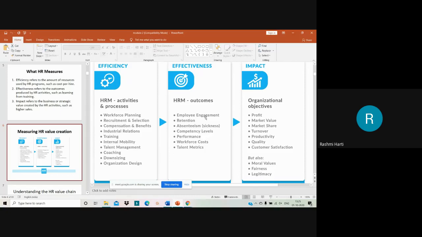First, you can identify the profit, whether the profits are increasing, whether the market value has increased, whether the market share has increased, whether the turnover has decreased, whether the productivity has increased, quality has increased, customer satisfaction has increased. If all these things are increased, then you can say that your HR department is efficient as well as effective.